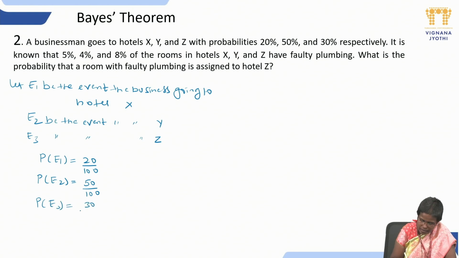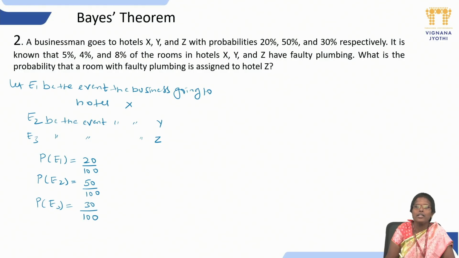Is it clear? Initially, they have given that the probabilities of a businessman going to hotels X, Y, Z are 20%, 50% and 30%. If we sum all the values, we get 100%. Okay, fine.